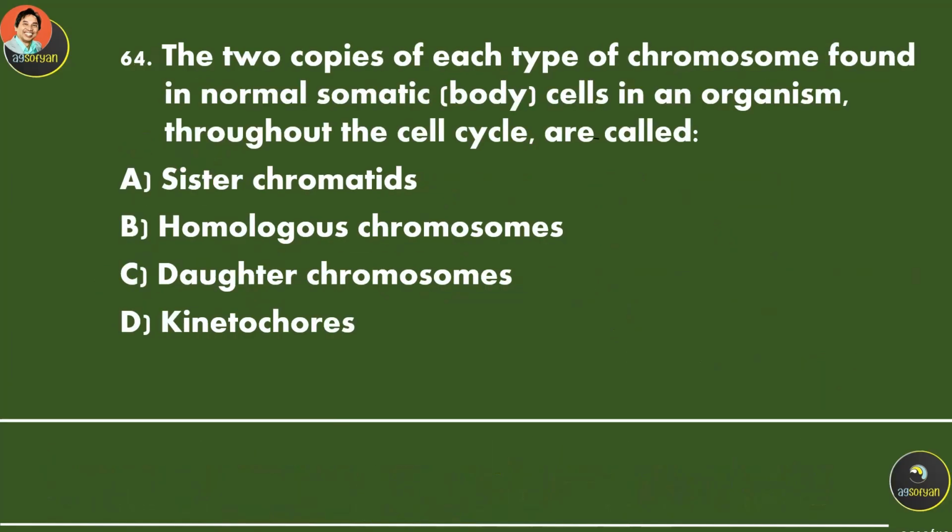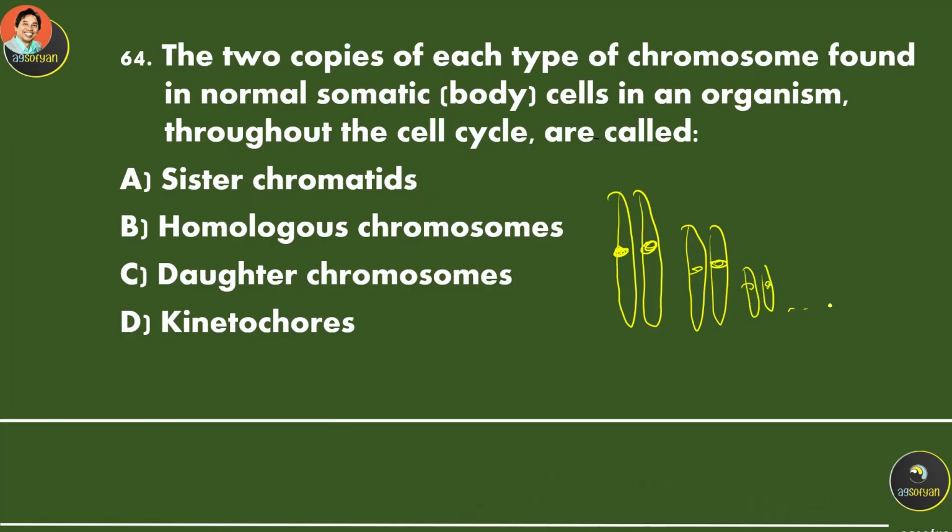The two copies of each type of chromosome found in a normal somatic body cell in an organism throughout the cell cycle are called homologs. So let's say this is one chromosome. Then there is another chromosome that is very similar, and then another pair, and so on, until the last pair over here, they are similar. So each of these is called a homolog, a homologous chromosome. This is a homolog, homolog, homologs.